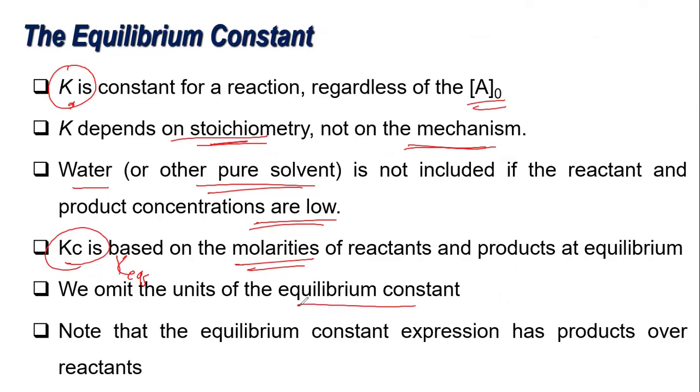So the chemical equilibrium constant has no unit. And note that the expression is products over reactants. So the product is on the numerator side, and the denominator is the reactants.